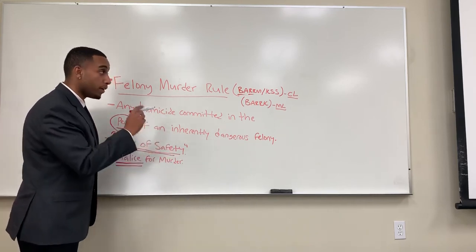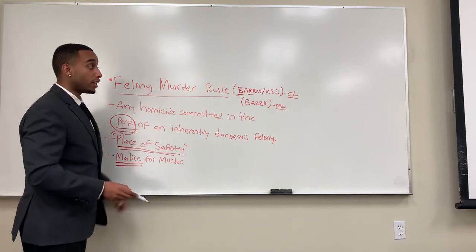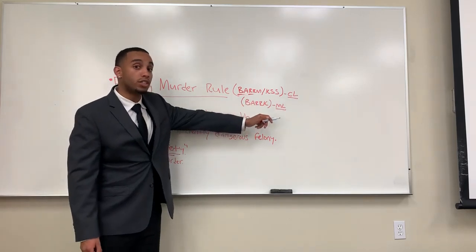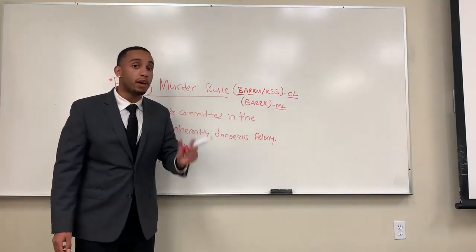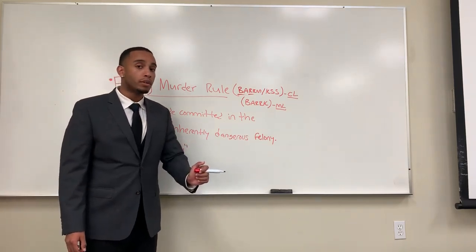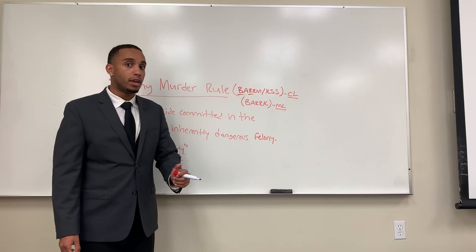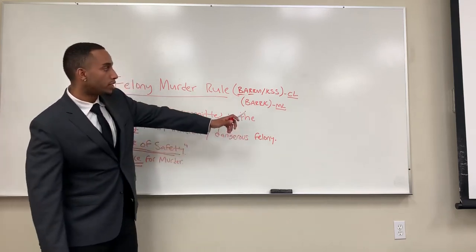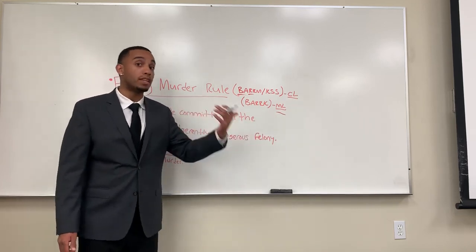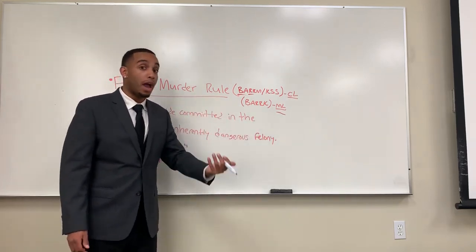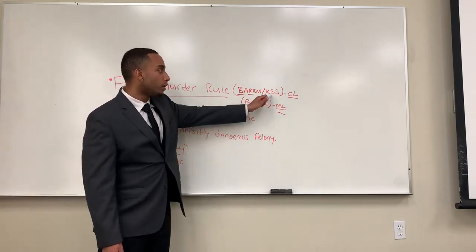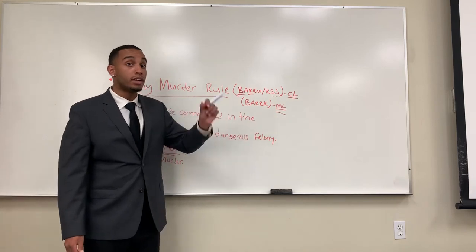So knowing exactly what the felony murder rule means, and knowing exactly what the common law jurisdiction states, and what the modern law jurisdiction states in terms of the type of felonies that need to be committed in order for a defendant to be liable, is very critical. Because if the defendant happened to commit, let's say, sodomy in modern law, and someone dies in the perpetration of that sodomy, the defendant will not be liable under a modern law jurisdiction, because the modern law doesn't count sodomy or sexual molestation as inherently dangerous felonies anymore.